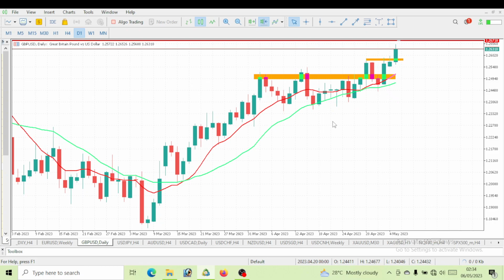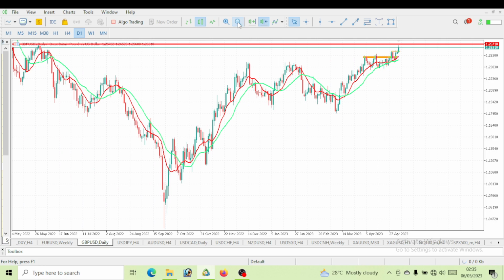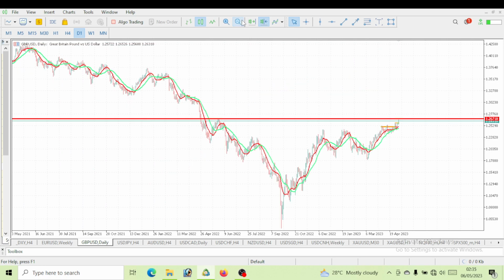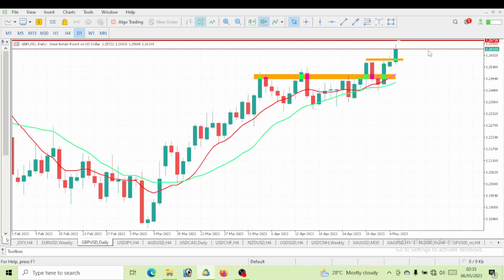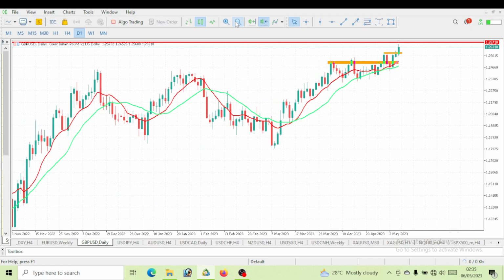So with these three key events that will affect our GBP USD, we need to be very, very careful and watchful, because a lot of volatility is going to play out on this GBP USD. But with what I am seeing right now, personally, I would see this GBP USD hit a level of 1.2671. Let me actually zoom it out for you guys right now.